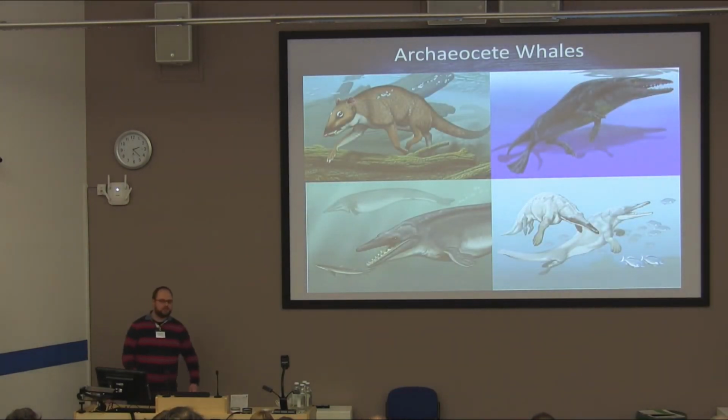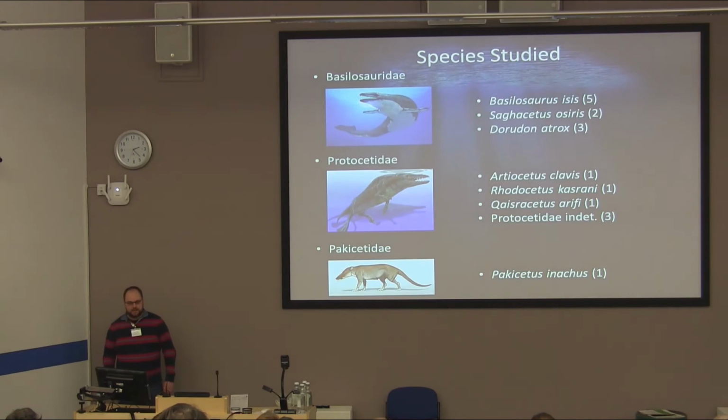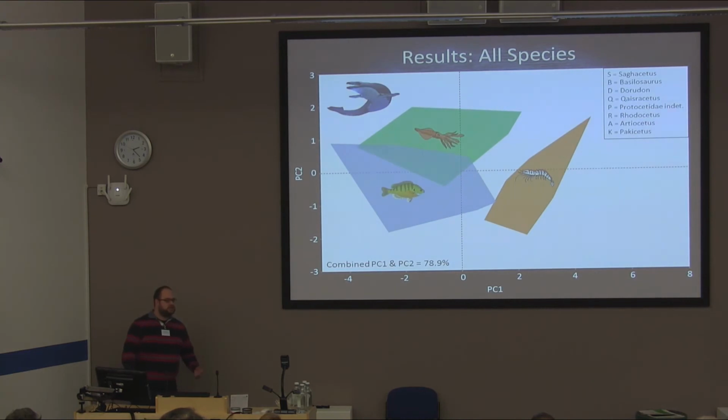So we go back to the Archaeocete whales and we do the same sort of thing. We select a number of species. We have 5 basilosaurs from 3 different species, 6 protocetids, 3 from known species and 3 unidentified protocetids, and a single Pachycetus in our specimen. We then collect data in the same way, a single tooth per individual from as close to the same location as is physically possible, and then a 100 by 140 micron sample area from which we collect 3D data and the 22 roughness parameters. We can then take the 8 roughness parameters that separated the pinniped dietary groups and plot them into the same dietary space. And we find they fall like this.